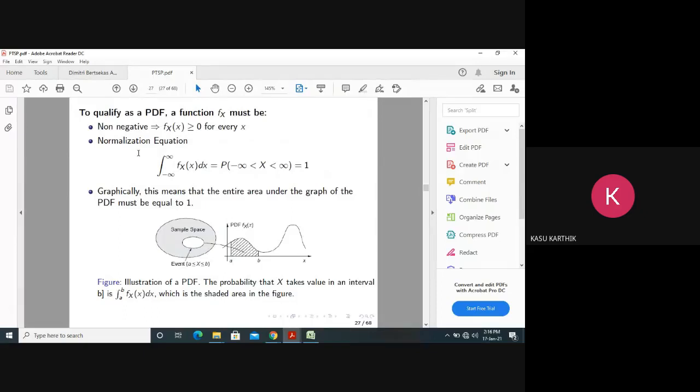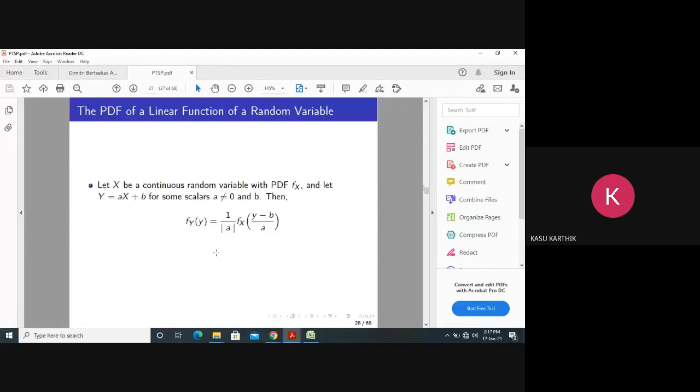These are the properties of the PDF, or the conditions to be satisfied for a PDF. The entire area under the PDF indicates the total probability, and that should be 1. This graph indicates this probability concept: the area under the PDF is nothing but the probability.